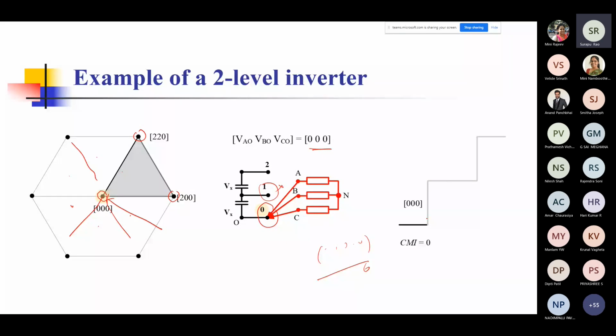So we just said that this is 0. Actually, this CMI should be closer to this line. So this is 0, and this should also be closer to this. This is all 0. So we are actually at this level. The inverter is in this state.